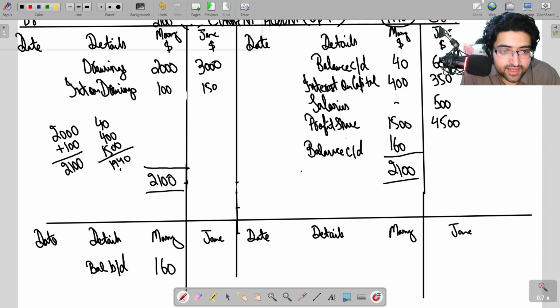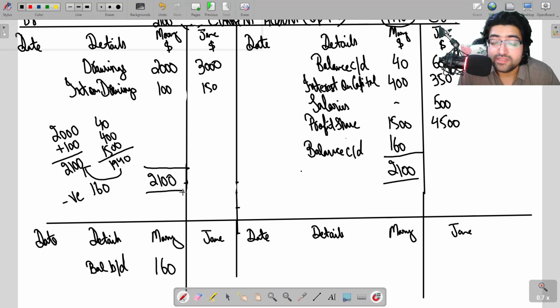So she was supposed to get 1940 from the business. And how much has she withdrawn? 2100. So she has a negative balance of 160. A debit balance in a capital account is a bad thing, because capital when it increases is on the credit side. So a debit balance is a negative balance in a capital account. So Mary is on negative 160. She owes this much to the business. She needs to pay this amount back to the business.